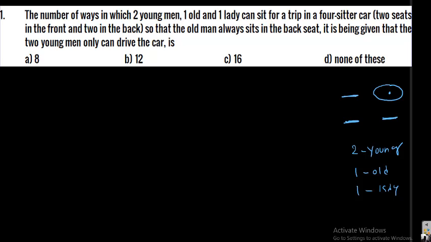First of all, I want to select one from the two young men to drive the car.